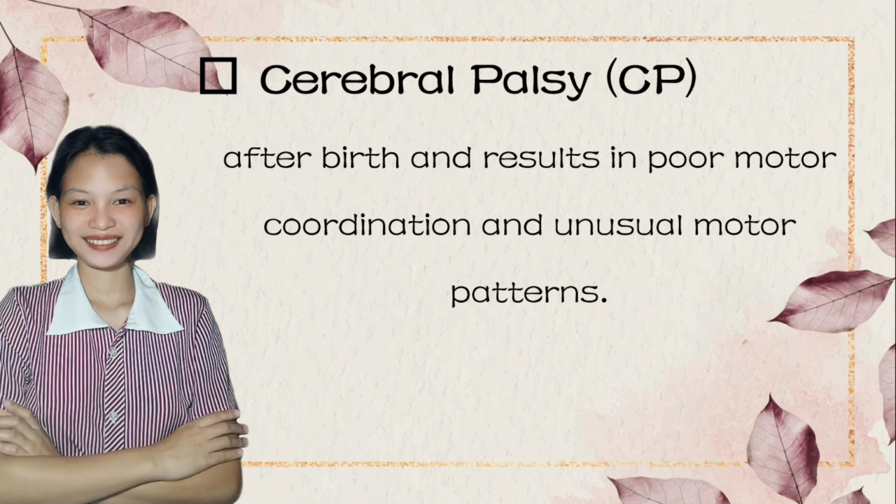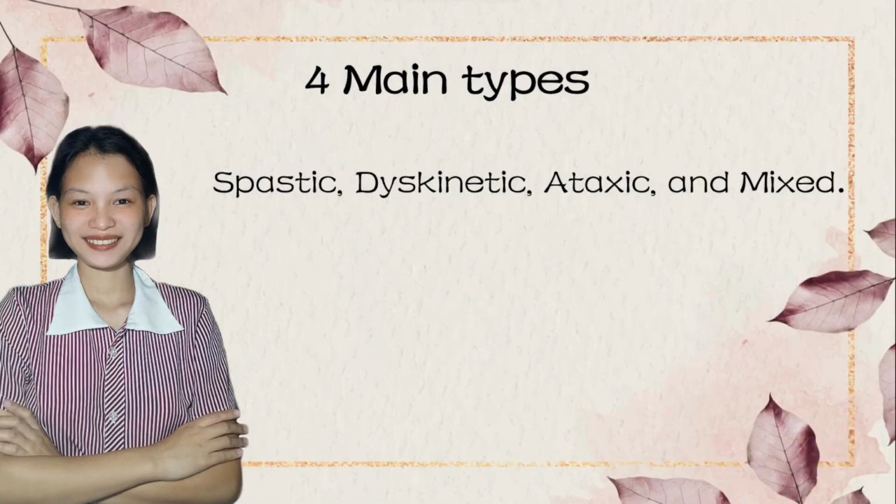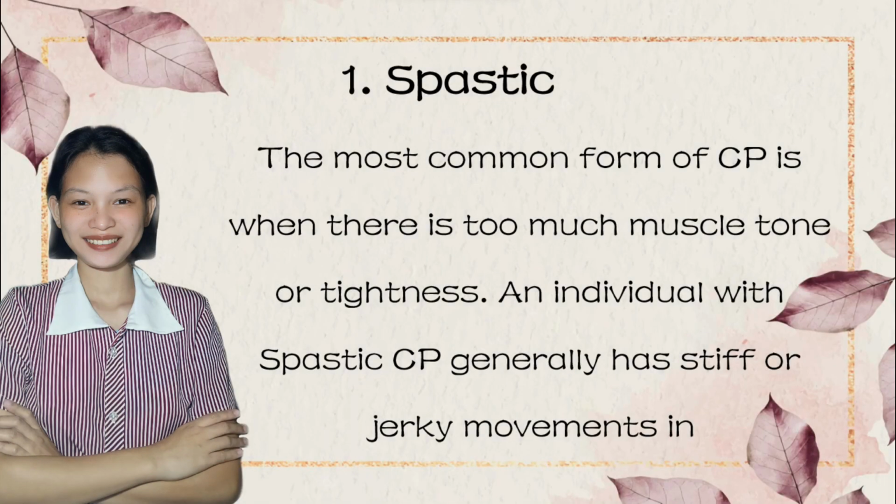Cerebral means having to do with the brain. Palsy means weakness or problems with using the muscles. Now, there are four main types of cerebral palsy. The first one is spastic. It is the most common form of CP. It is when there is too much muscle tone or tightness.